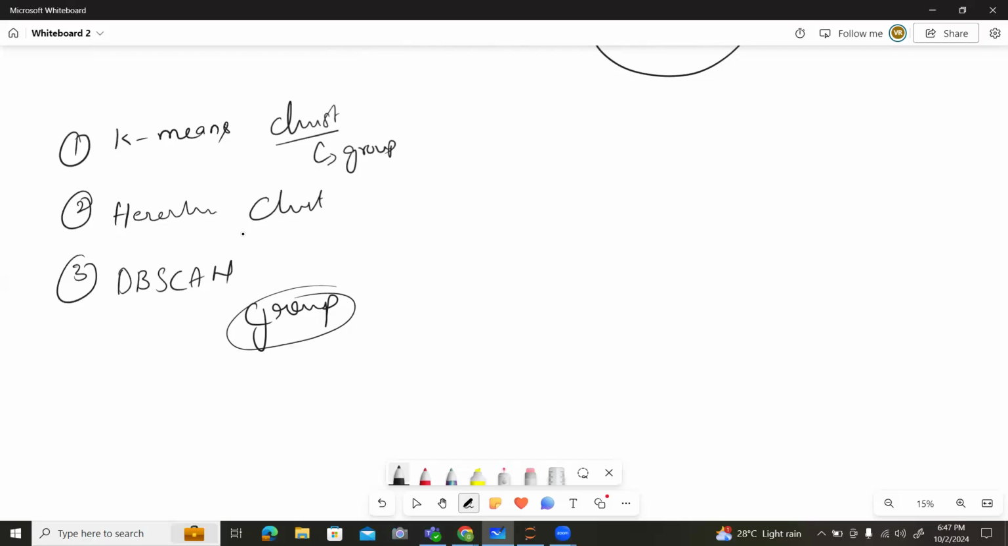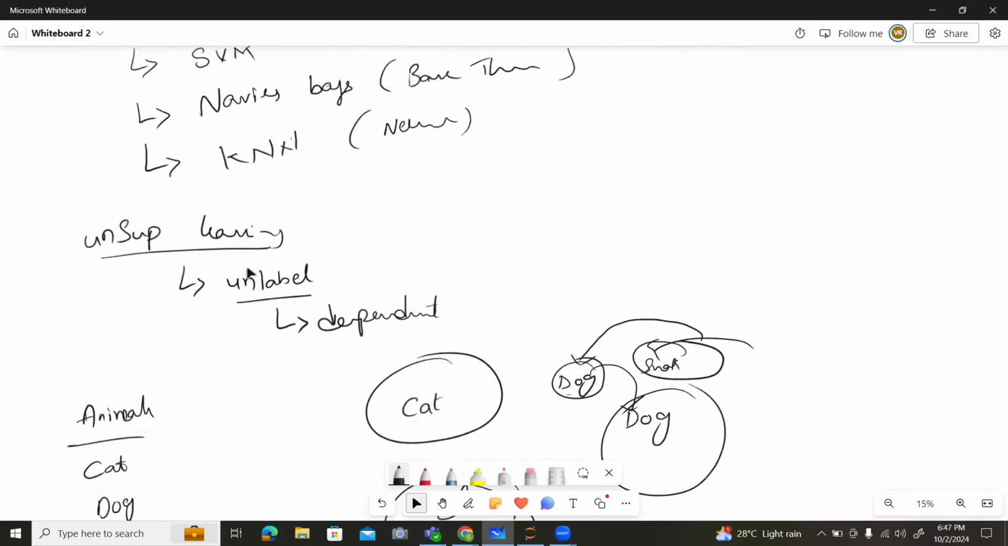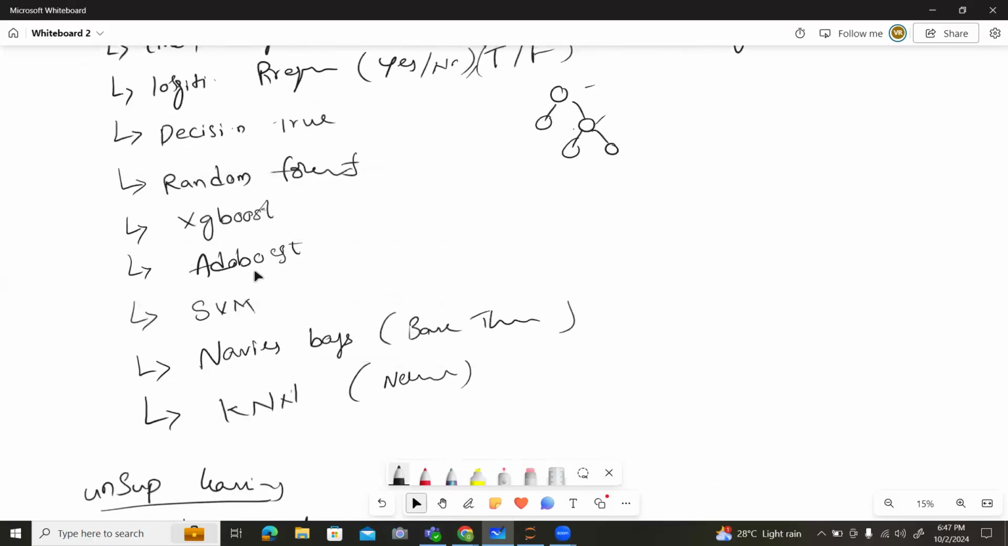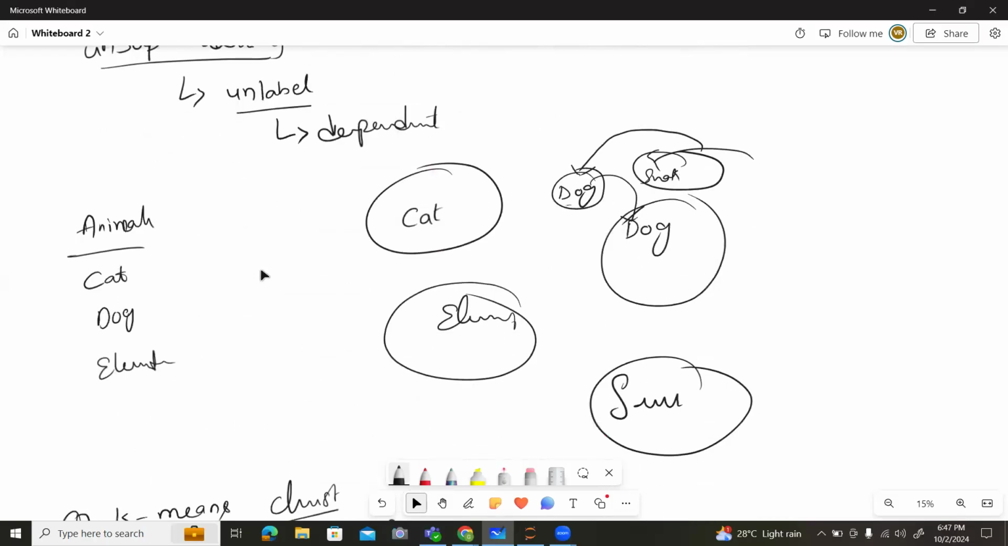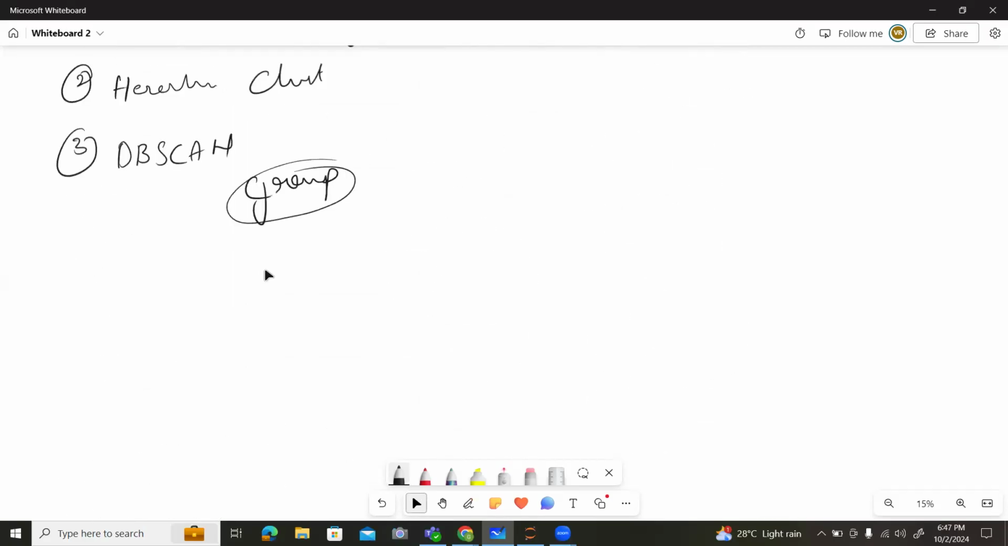So these are the algorithms present in supervised learning: linear regression, elastic regression, decision tree, random forest, AdaBoost, SVM, Naive Bayes, and KNN. Coming to unsupervised learning, we have K-means cluster, hierarchical cluster, and DBSCAN cluster, which are used to form groups and work on unlabeled data. Machine learning is used to predict the future based on past data.